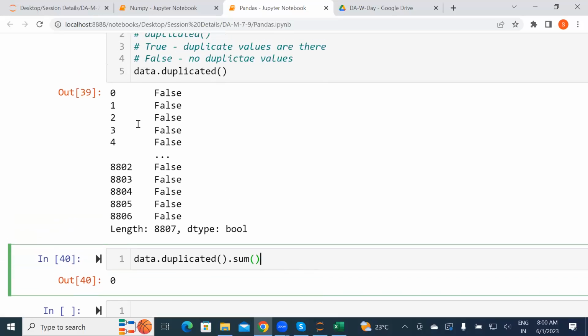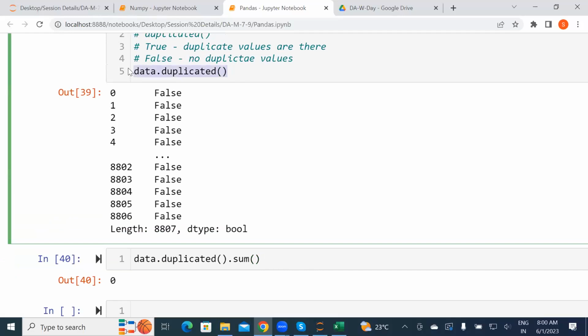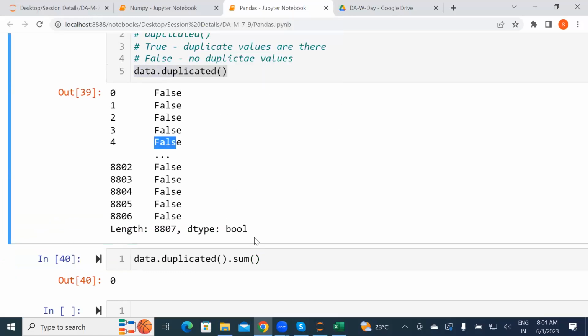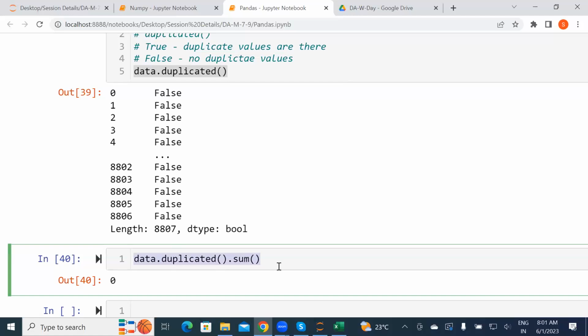It will generate this if duplicate values are there. That method is used by default for that purpose. If there are any duplicates, you can check with any other database. In this database we don't have it. There is one more database we downloaded, right? We'll check that database also. If there are any duplicate values, it will give you true here, and when you sum it, you'll get the sum of the duplicates.